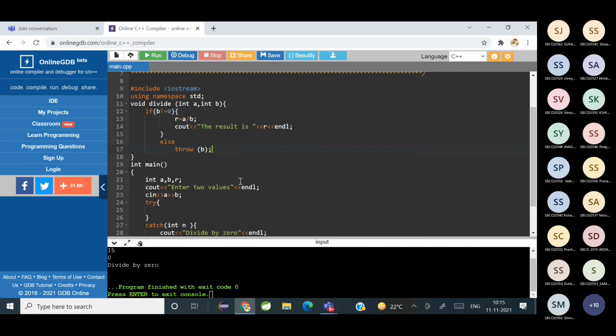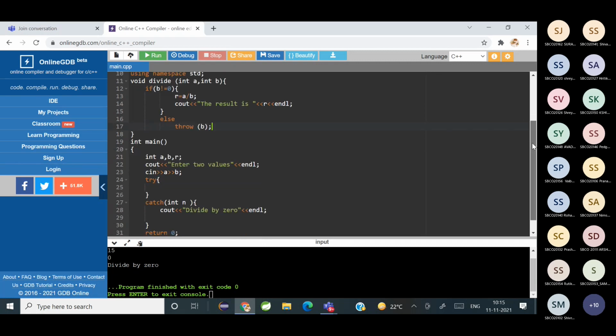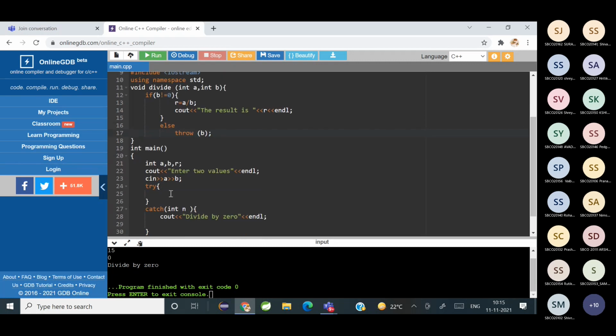So can you see? I put the division part as a function, and then here I'm going to call the function.